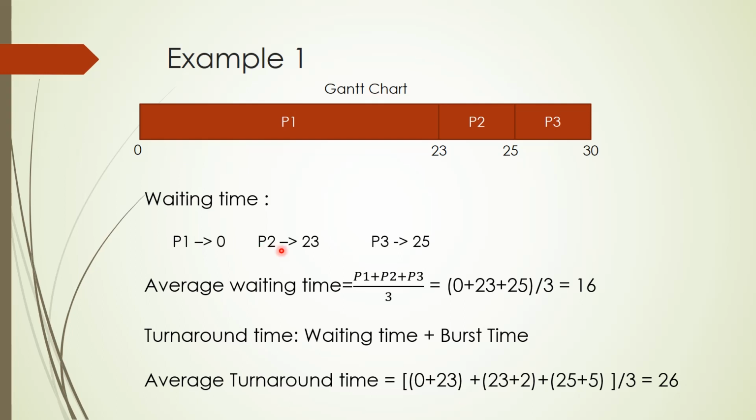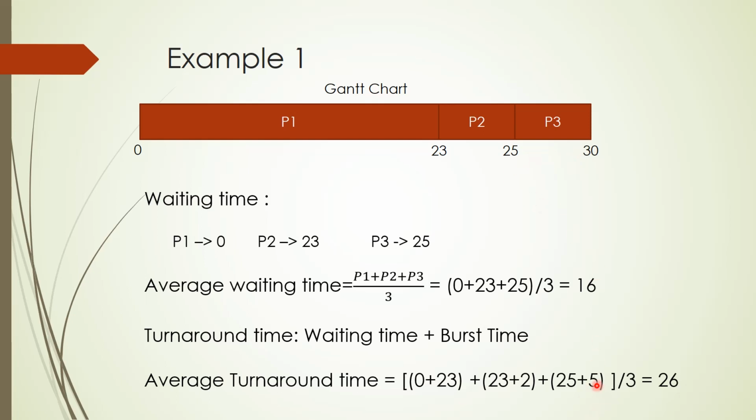For the second process, the waiting time is 23. So this is 23, and it needs 2 clock cycles to complete its execution. So 23 plus 2 is 25. The third process P3 needs 25 clock cycles. The waiting time is 25. So this is 25, and it needs 5 clock cycles to complete its execution.